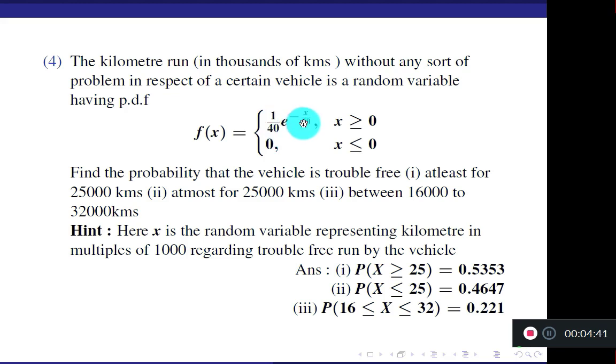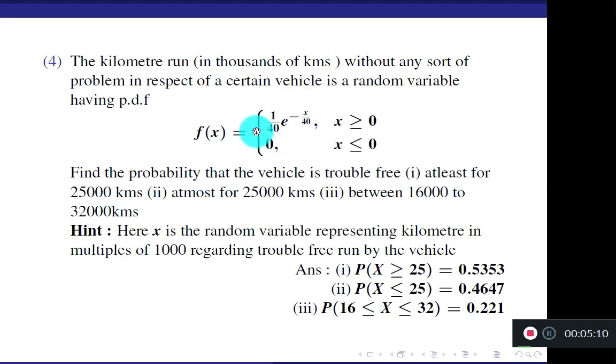Alpha into e to the power minus alpha x is always exponential distribution. So actually here an exponential random variable is given. Instead of mentioning the name of the random variable, the distribution is directly given. So it is always in the form alpha into e to the power minus alpha x. So what is alpha here? Mean value 1 by 40. Okay. Find the probability that the vehicle is trouble free at least for 25,000 kilometers.